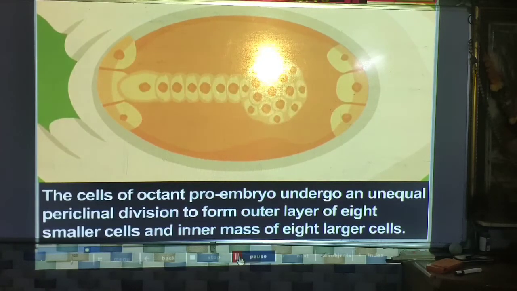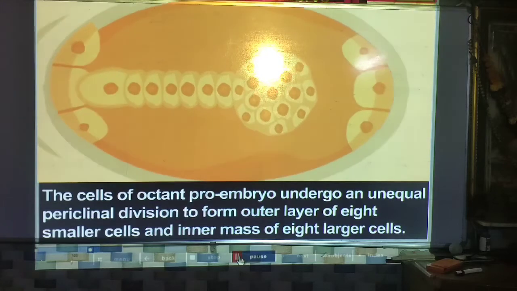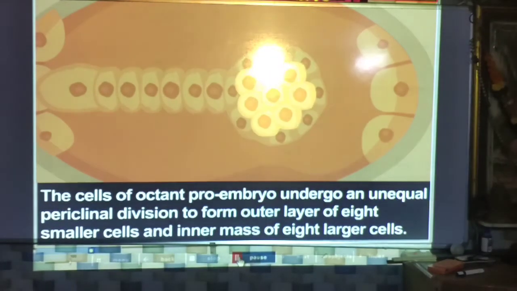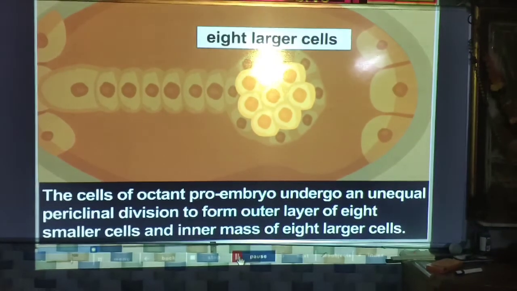The cells of the octant pro-embryo undergo an unequal periclinal division to form an outer layer of 8 smaller cells and an inner mass of 8 larger cells. So here the 8 inner larger cells form, 1, 2, 3, 4, 5, 6, 7 and 8.